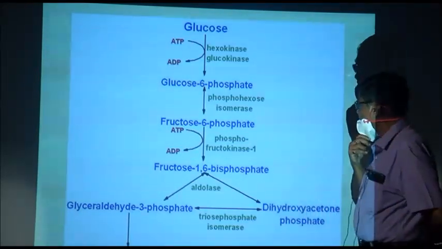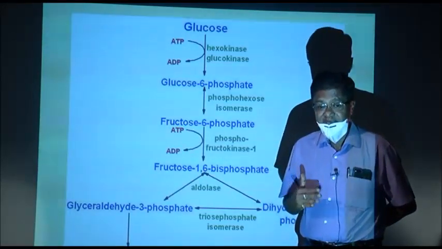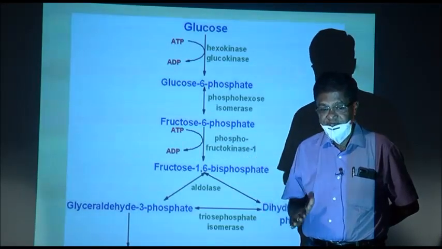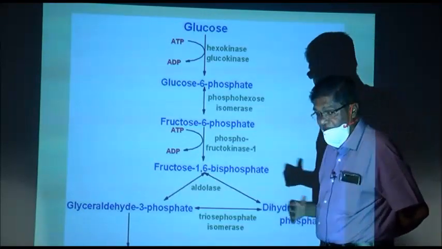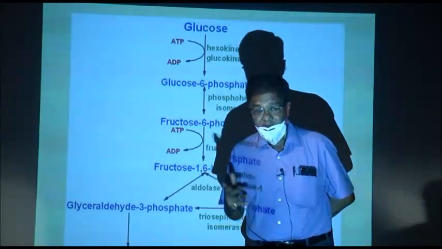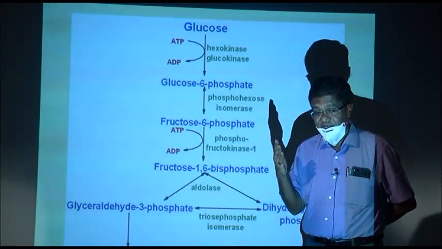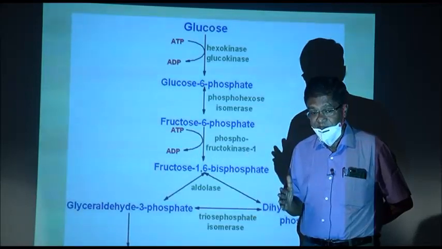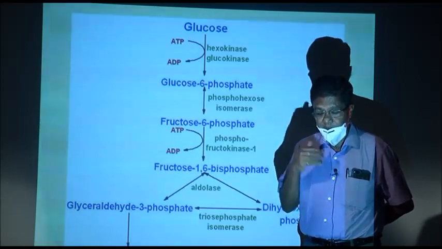Now, we will discuss today first the aerobic respiration. We will complete the entire process of respiration today. As I have already told you, though respiration involves the breakdown of carbohydrates, proteins and fats, the most important one is carbohydrate and that too glucose.